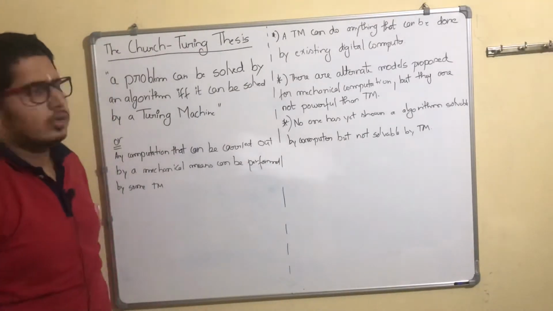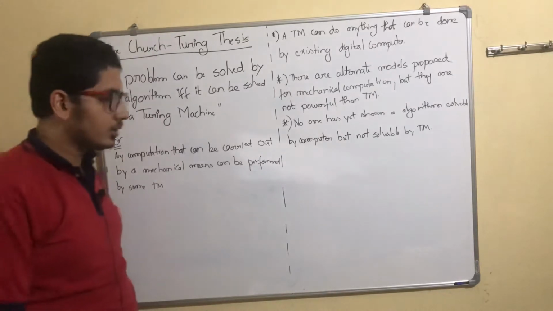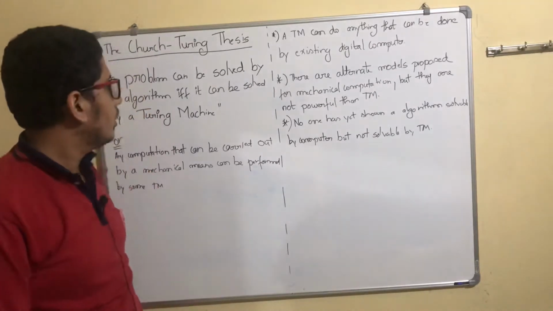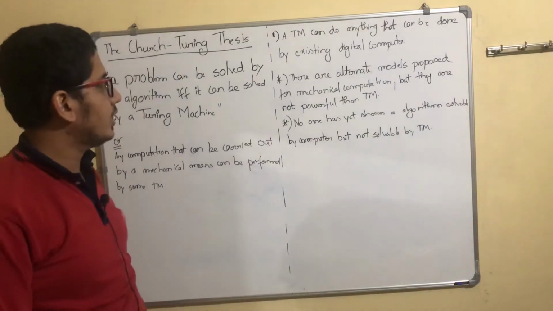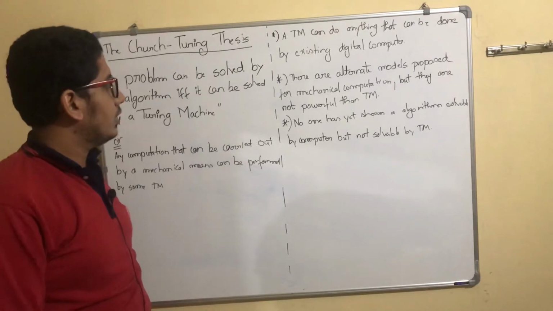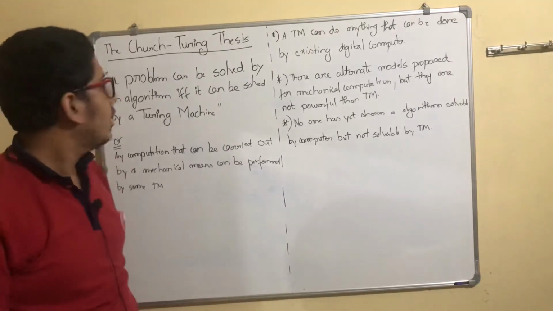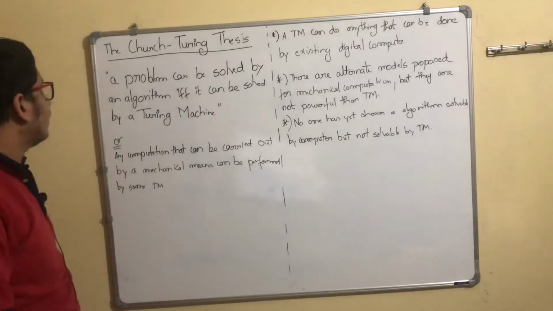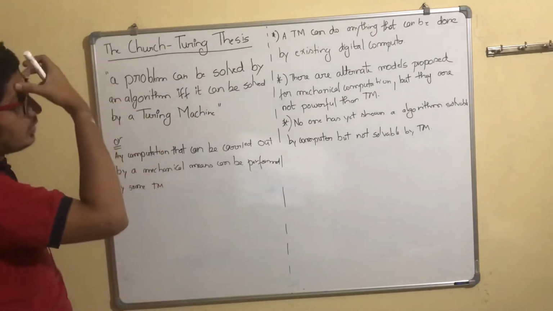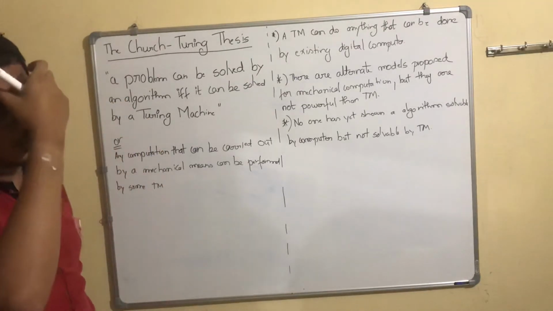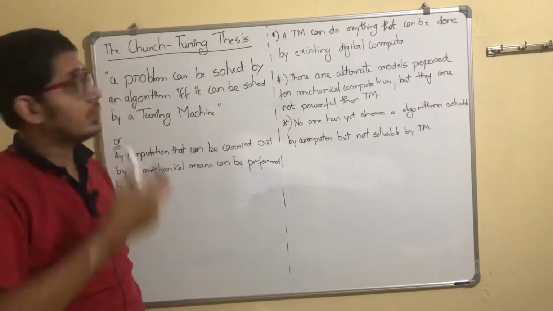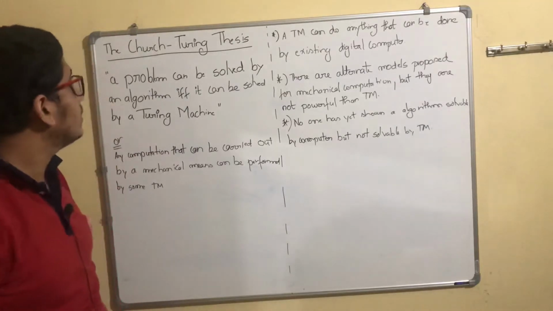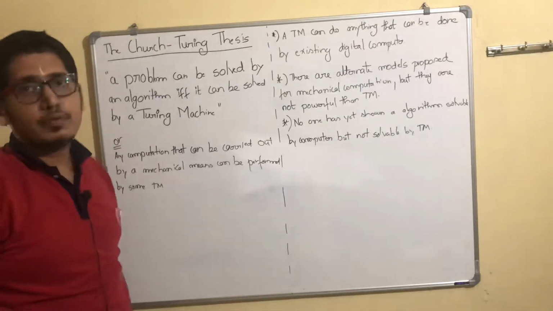Hello everyone. Today let's see the Turing thesis from theory of computation, and after this we'll see how to design a Turing machine and some other concepts related to it. So let's look at this thesis. First of all, it's a thesis. What do we mean by that? It means that there is no proof for it.